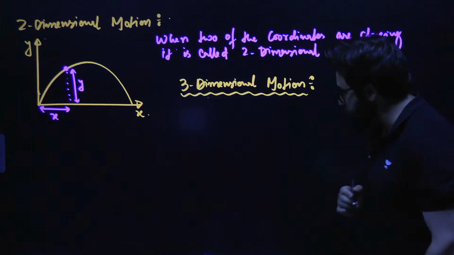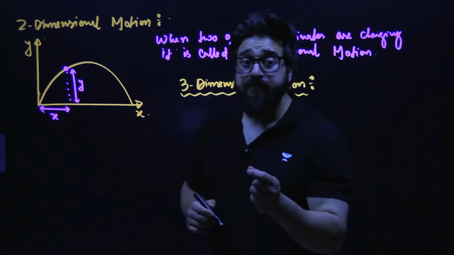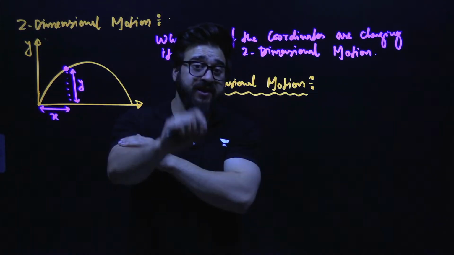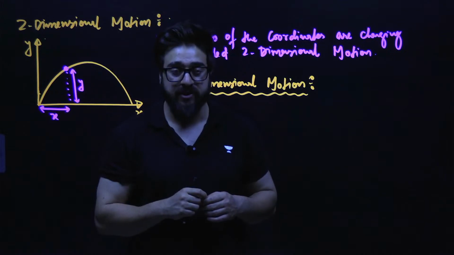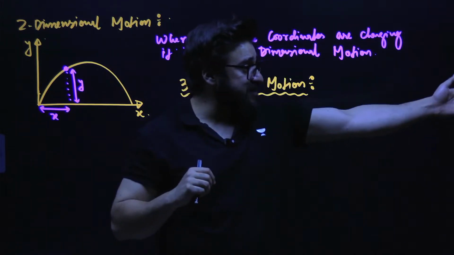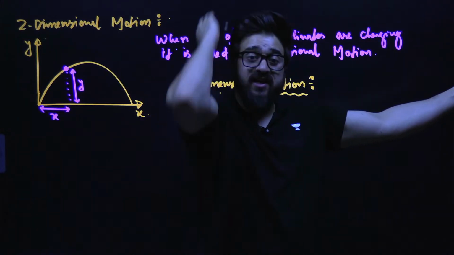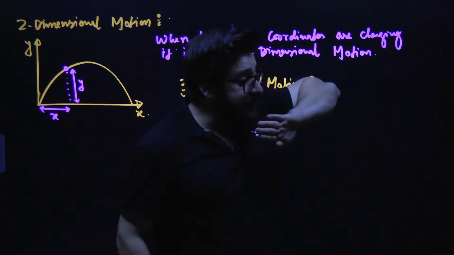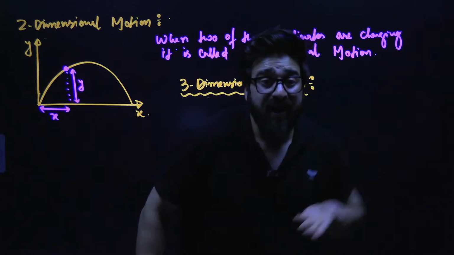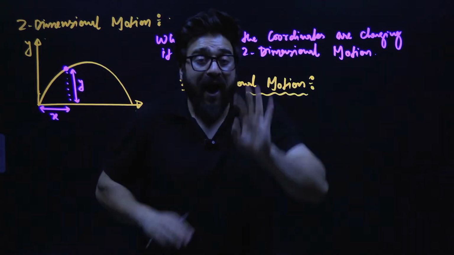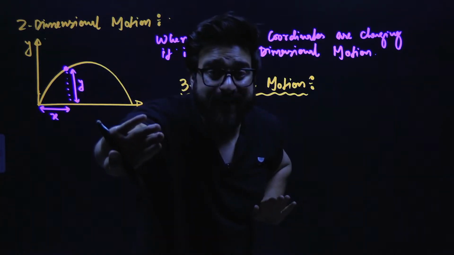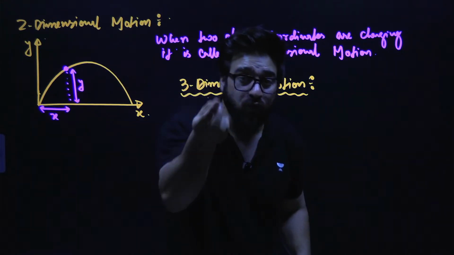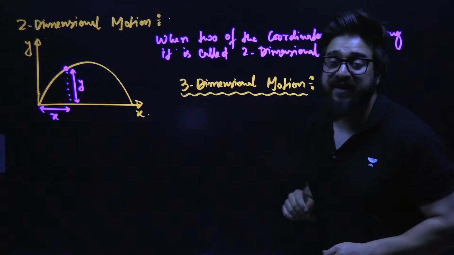When three of the coordinates of the body are changing, that is what we call three-dimensional motion. Like, this is the x-axis, this is the y-axis, and this is the z-axis. If an object is going something like this, it is moving forward in x, it is going up also, and it is coming out also at the same time. So we say it is moving in three coordinates, and this is what we call three-dimensional motion.